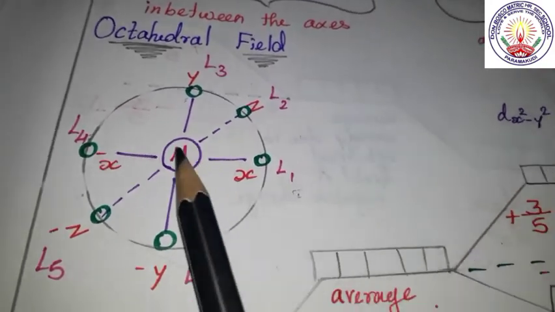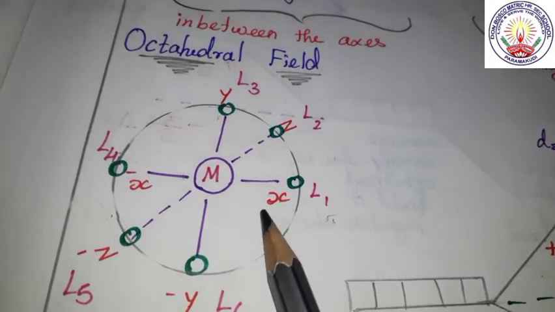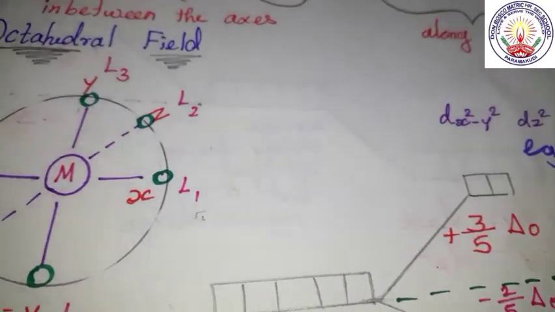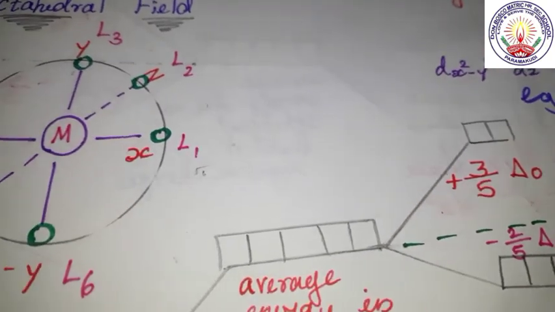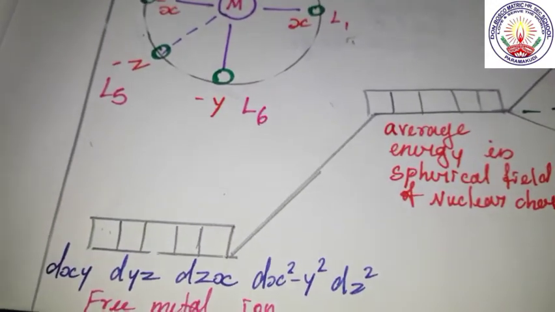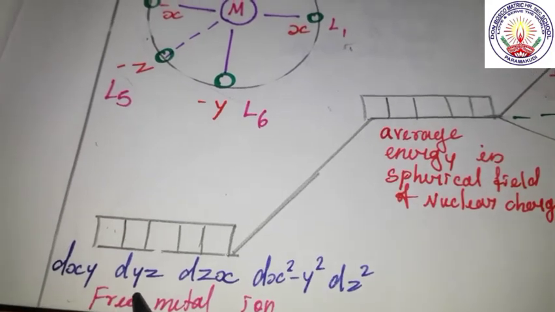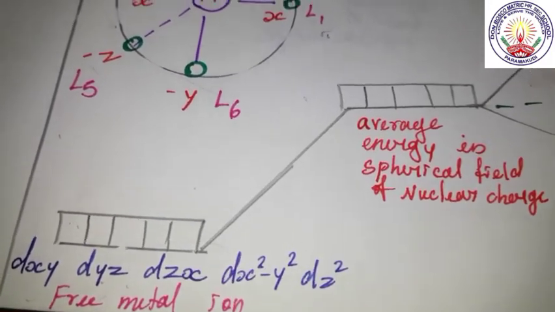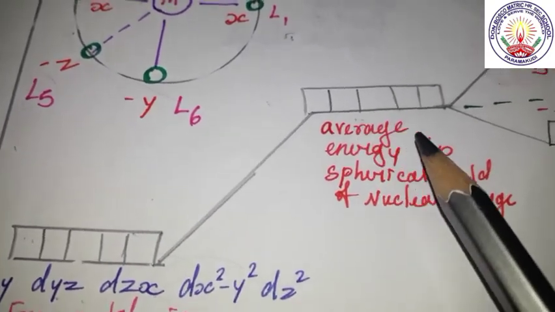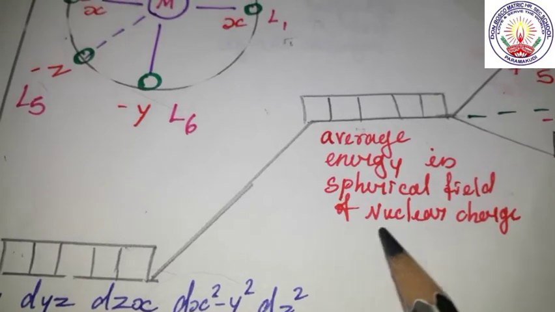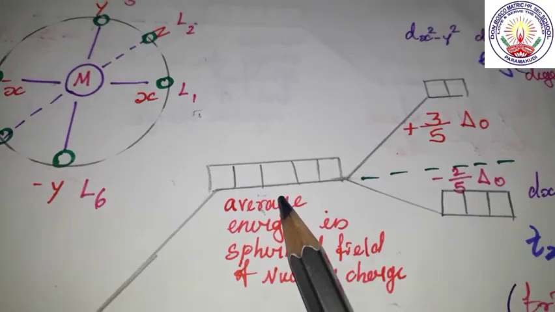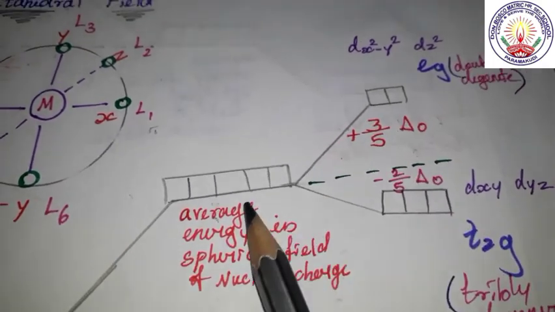metal atom. Repulsion takes place between the electrons of the central metal atom and the ligands. Because of this, the energy of these 5 orbitals, dxy, dyz and the others, is lifted. So this is the average energy in the spherical field of negative charge. The energy is lifted, and after being lifted, this is splitting.